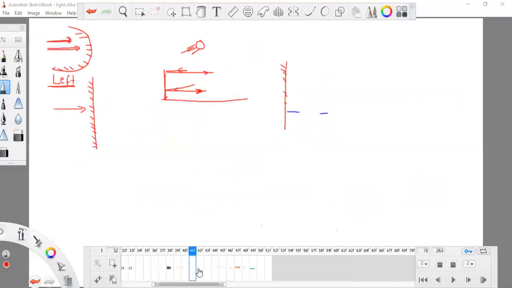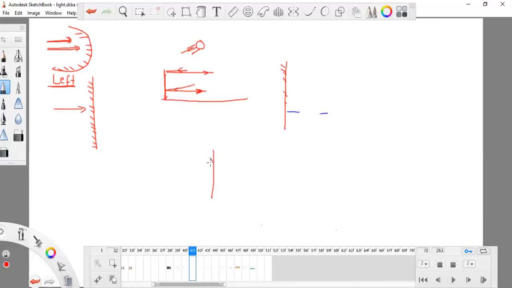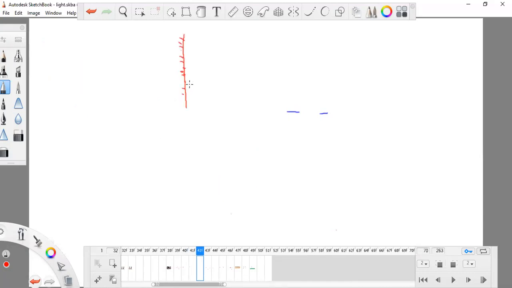Okay, so we are going to learn about the mirror, and about the images formed by a concave mirror. We have just studied some rules, and now on the basis of these rules, we will study how images are formed. This is the concave mirror, because I'm taking this side. Don't forget, for both concave and convex you have to use this. If you are using a concave mirror, you use this side, and if you are using a convex mirror, you use the other side. So right now I'm using this.